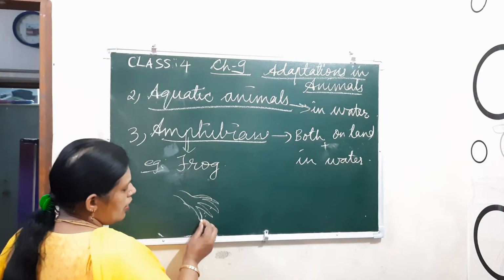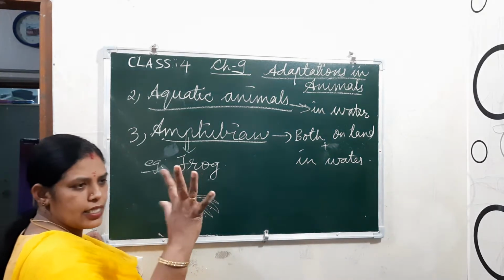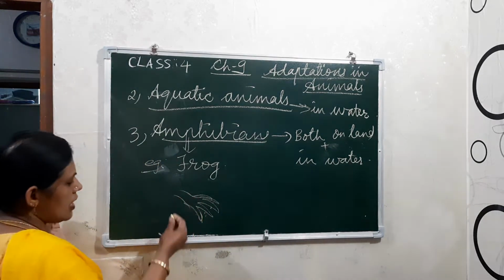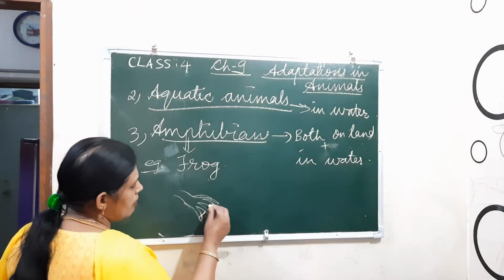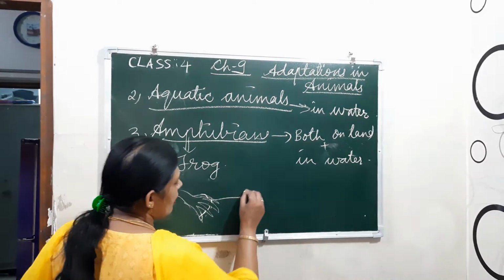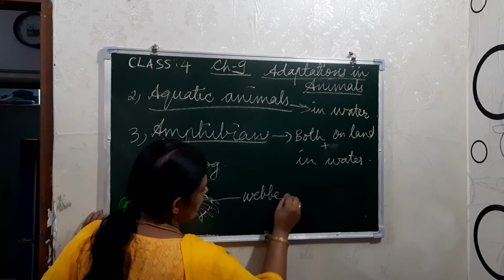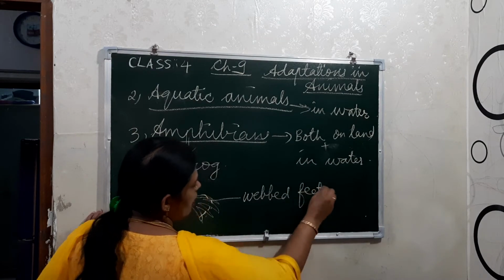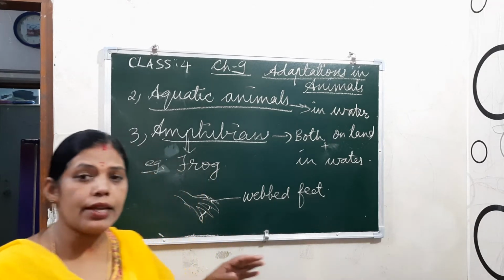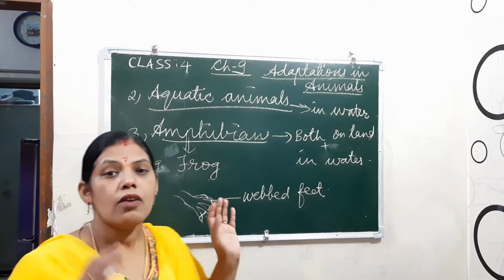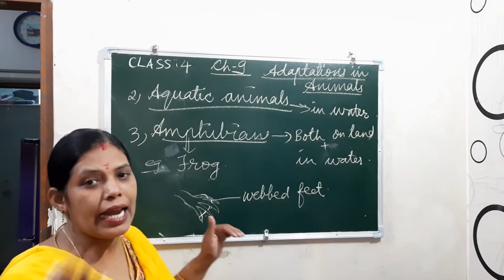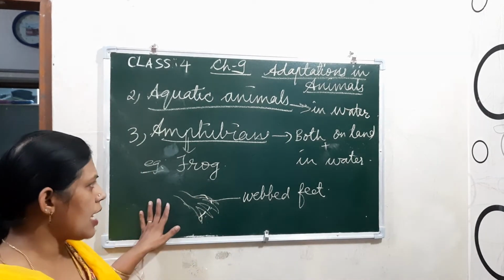Our fingers have no layers in between, but these animals have layers in between, a net-like structure, known as webbed feet, which help them to swim in water. They also have well developed hind limbs, so that they can jump on land also. Understood? That is amphibians.